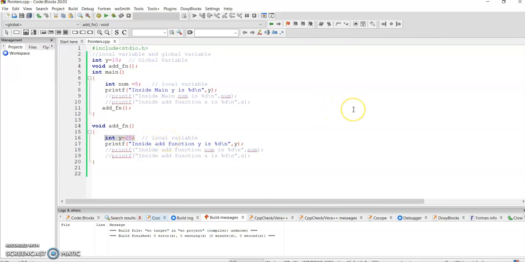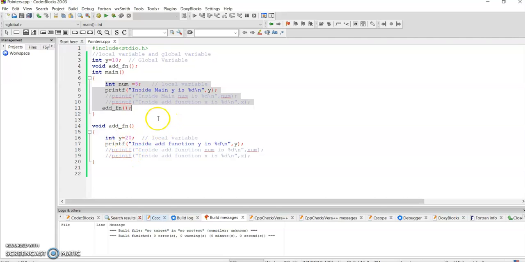Let me summarize. A global variable is one which is accessible in all functions, whether it is main or any other function. Its lifetime lasts until the end of the program itself. But a local variable's scope is inside the function itself, whether we declare it inside main or inside another function. Its scope is inside the function, and its life is also inside the function. So when the function is completed, there will be no existence of this particular variable.